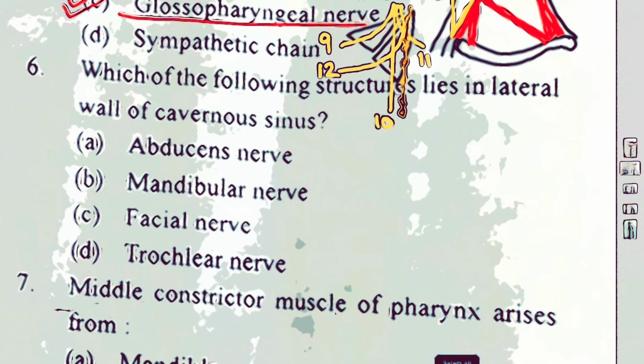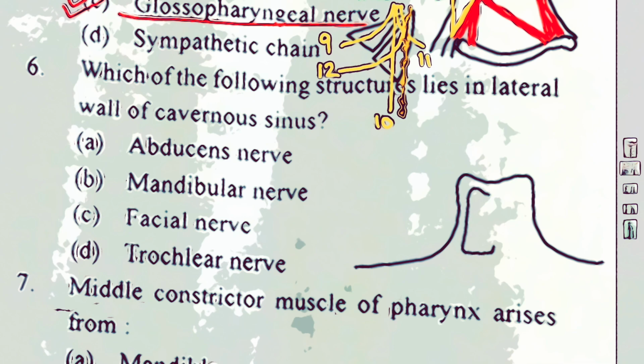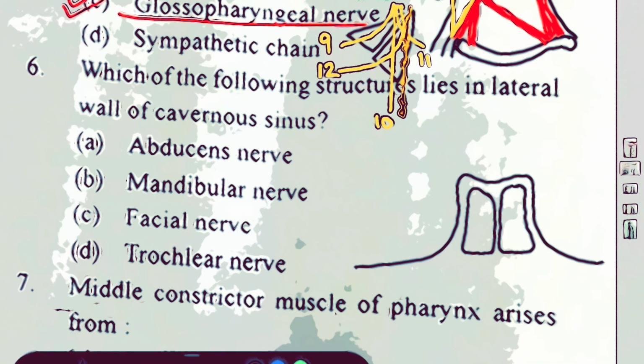Now talking about the sixth question, which of the following structures lies in the lateral wall of the cavernous sinus? Abducent nerve, mandibular nerve, facial nerve, trochlear nerve. Such questions are repeatedly being asked, so you should have this idea about the cranial cavity. Here you see this portion, this is the body of the sphenoid, and it's a pneumatic bone. It has these sphenoidal air sinuses which may not be symmetrical, and then you have the meninges lining.